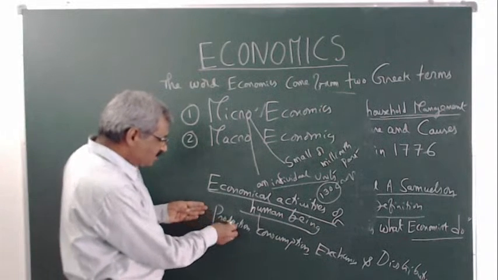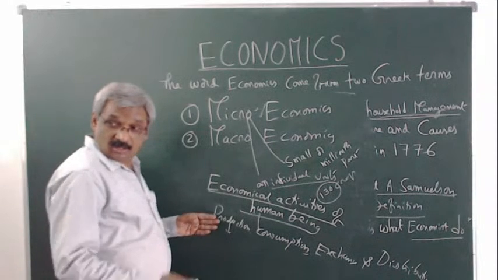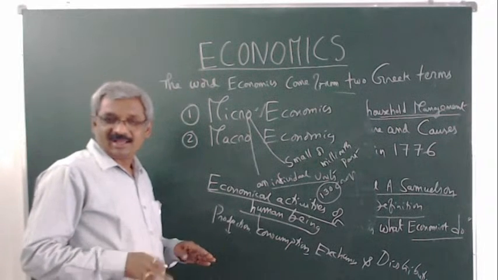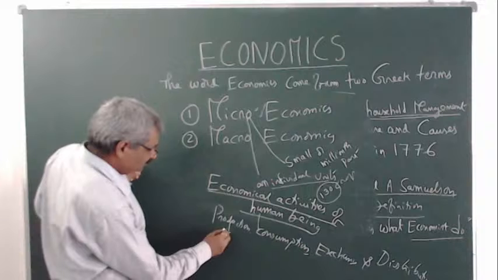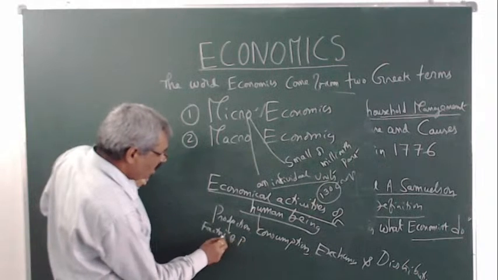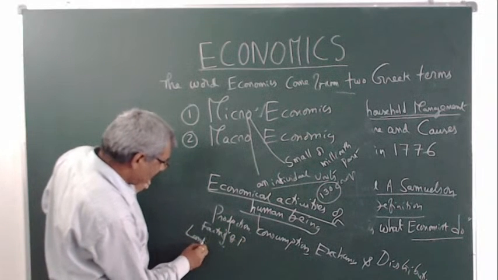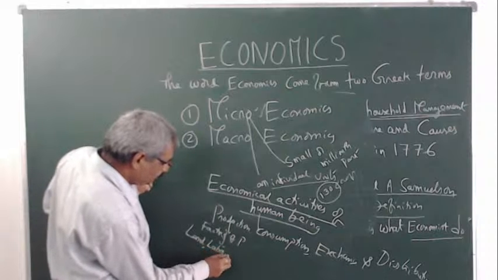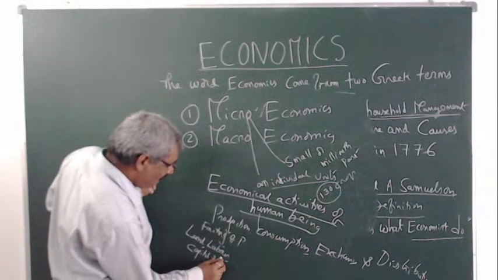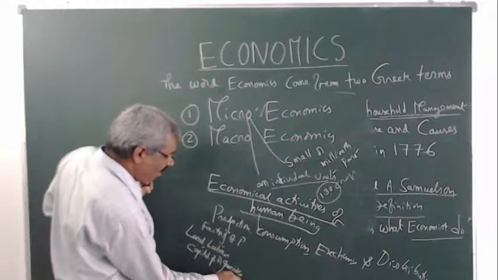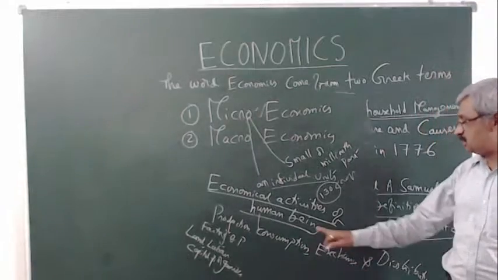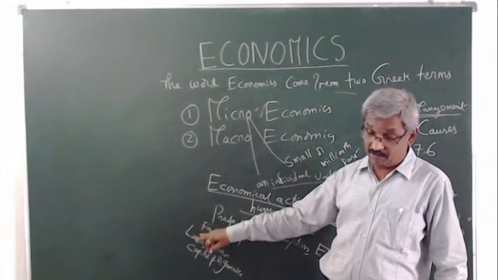So, production. Without factors of production, we cannot produce commodities. The factors of production is very important. What are the factors of production? Land, labor, capital, and organization. Land, labor, capital, and organization are the four very important factors of production.